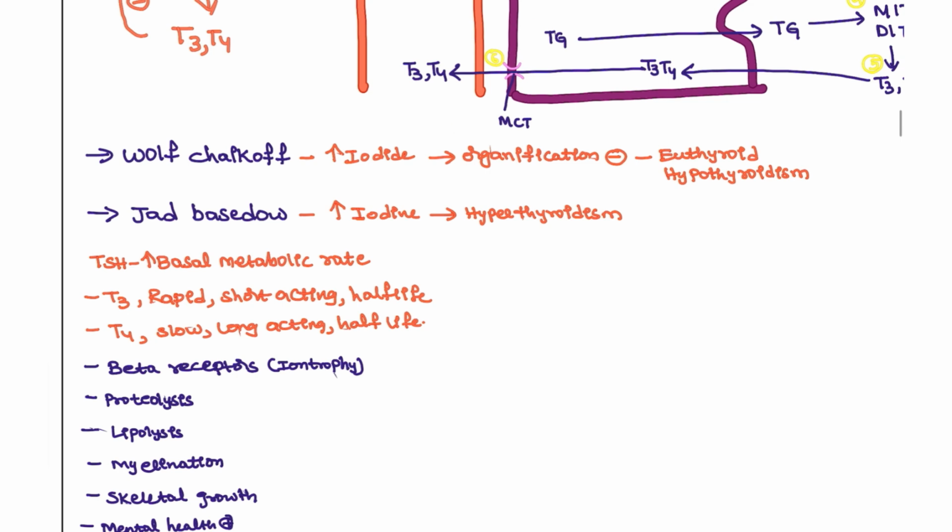Next, the Wolff-Chaikoff phenomenon. What is the Wolff-Chaikoff phenomenon? Whenever you take more and more iodide, it will stop the organification. Once the organification is stopped, the patient will have hypothyroidism. No symptoms, but hypothyroidism will be seen. Then the Jod-Basedow phenomenon: again you are taking an excessive amount of iodine, but it will cause disease. Hyperthyroidism will be seen in this patient.